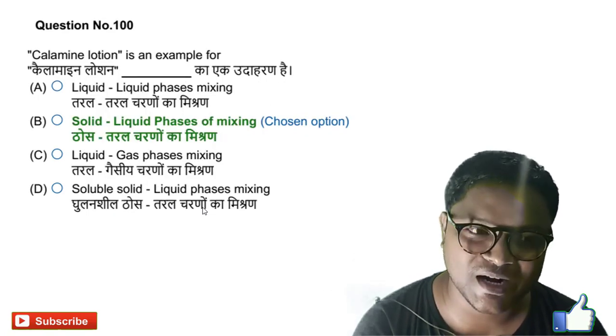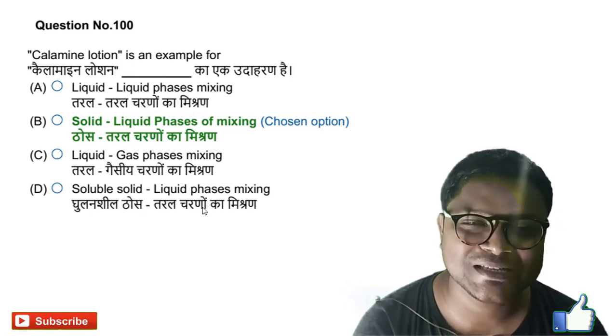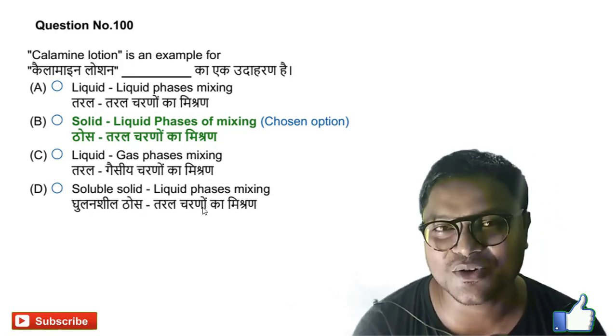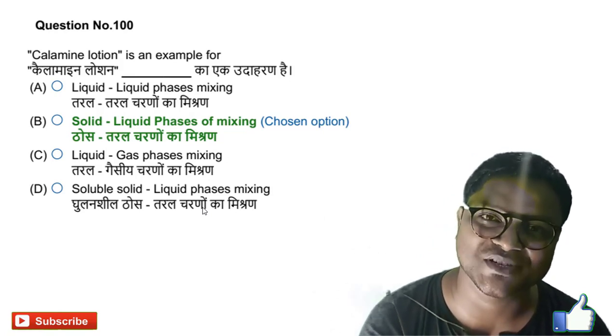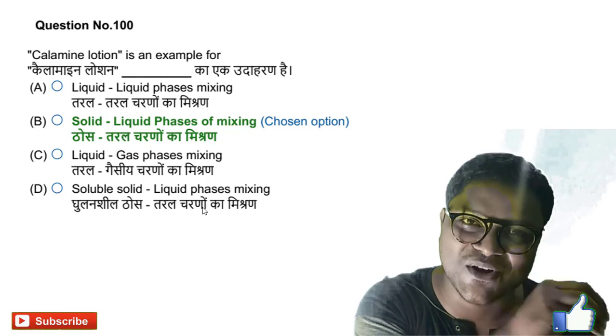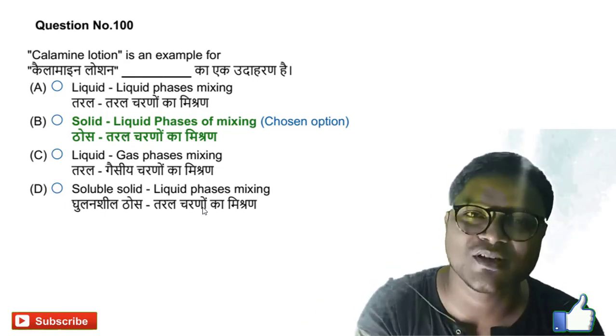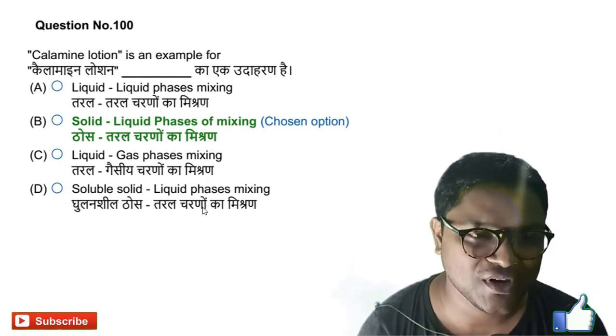Question number 100. Calamine lotion is an example of dash. Calamine lotion, you know that lotions are otherwise known as suspensions, one type of suspension. Suspension means it is a solid and liquid phase. So option B is the right answer for it.